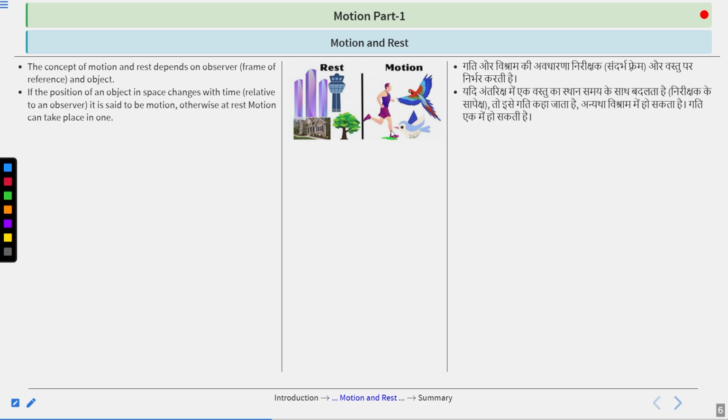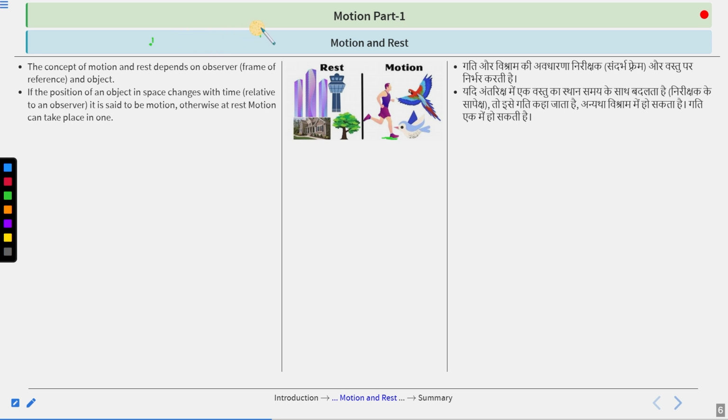Now you are standing beside him. So you will see this person will not be at a static position. Maybe this person starts from here, then he's here, then here, then here. You are still at the same place, right? So now you can say, in reference to you, that particular object is changing its position. Then you can say that object is in motion.